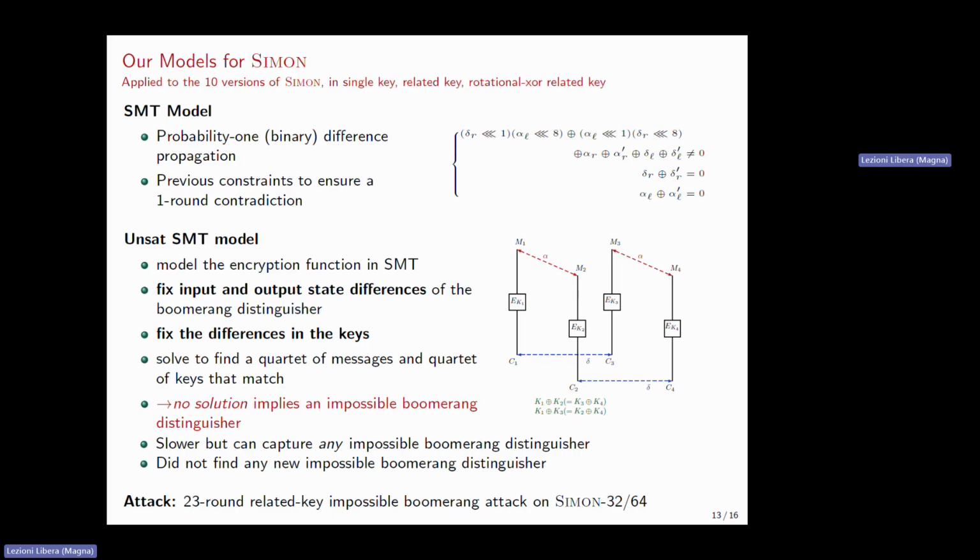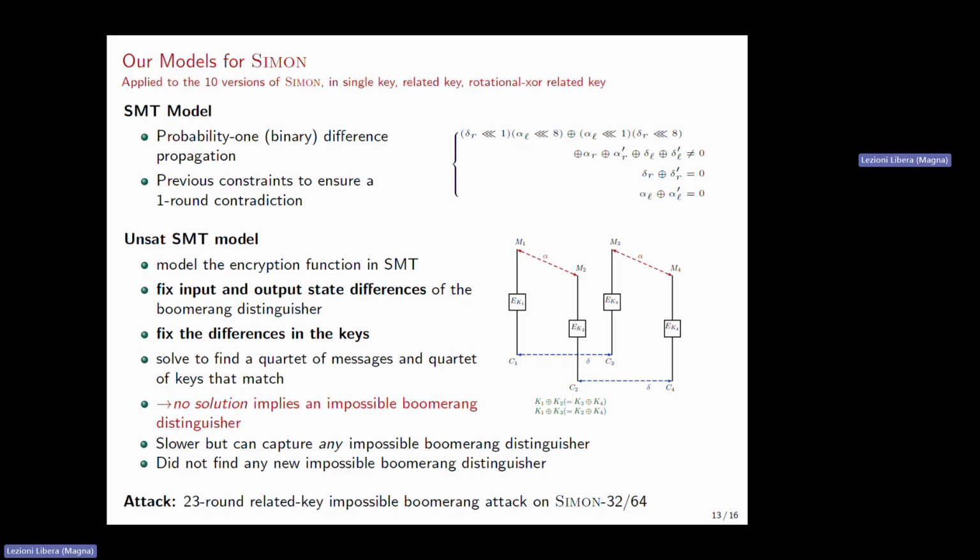There was maybe another question, the last one. Thank you, Virginie, for the very nice talk. My question is also regarding this slide. For the unsat model, it means you model the circuit 4 times, right? Yeah. And I wanted to know what if we modeled it 2 times? I mean, the propagation of difference forward and backward, but not with probability 1, just normally. It will be 2 models propagating difference forward and backward through the entire distinguisher.